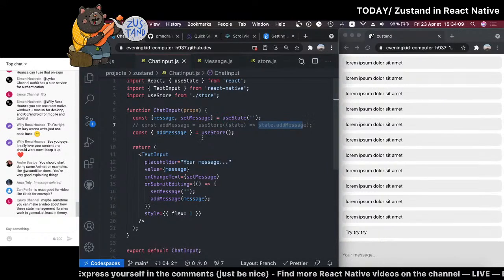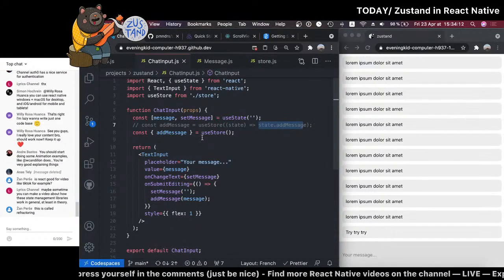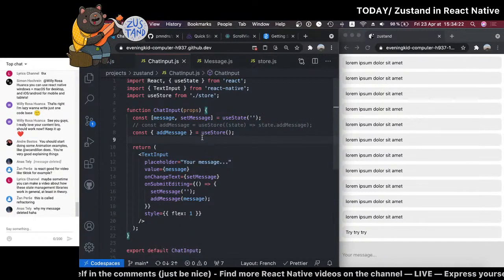Is React good for video like TikTok, for example? You mean React Native? Yeah, why not? Maybe sometime you can make a video about how these state management libraries work in general, at least in theory. Yeah, that's true. And maybe I'll try something different. I want these live streams to be something different, so maybe that will be a good opportunity for me to make more React content.